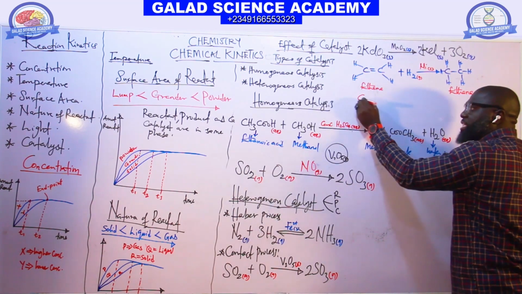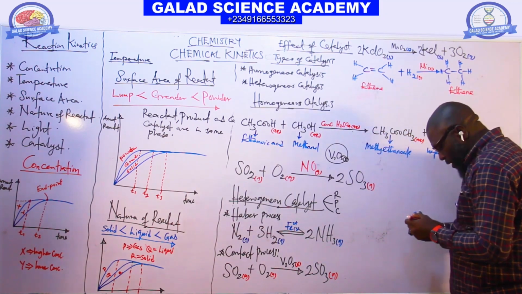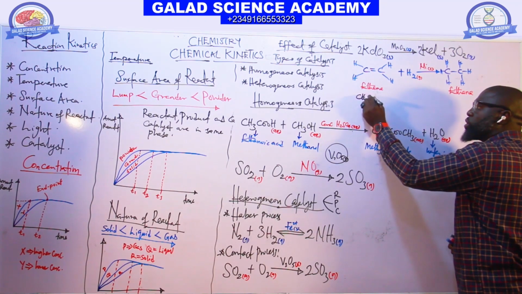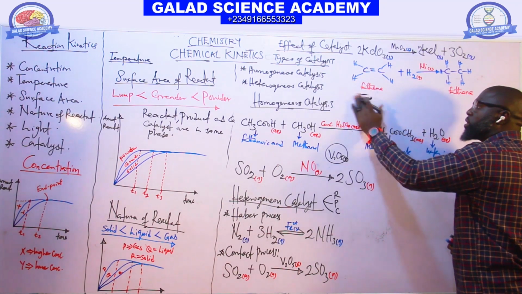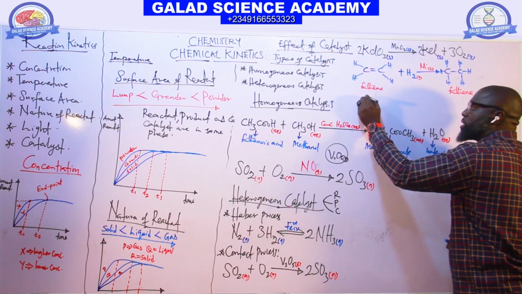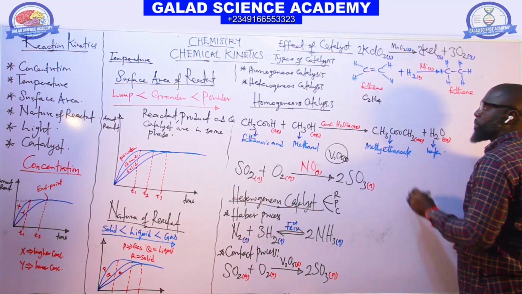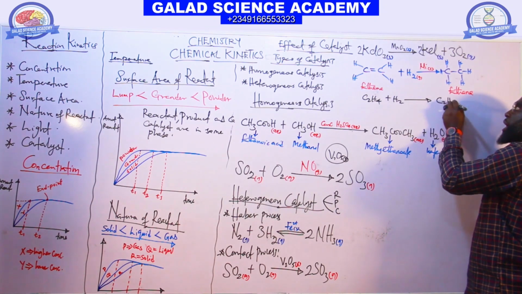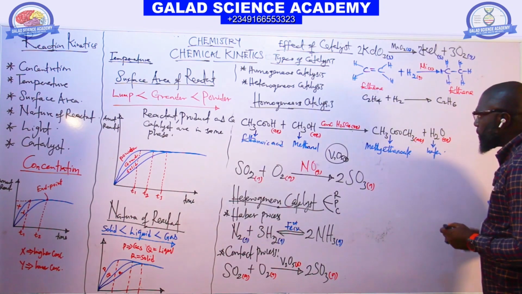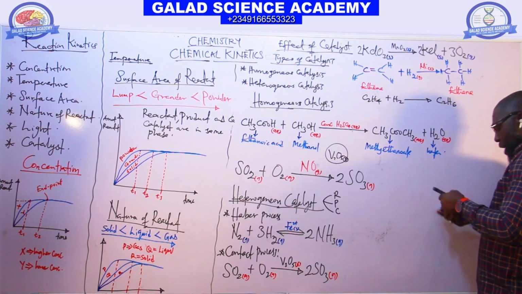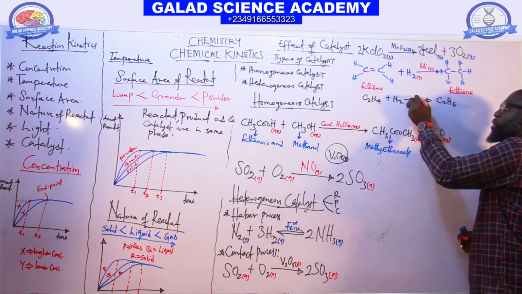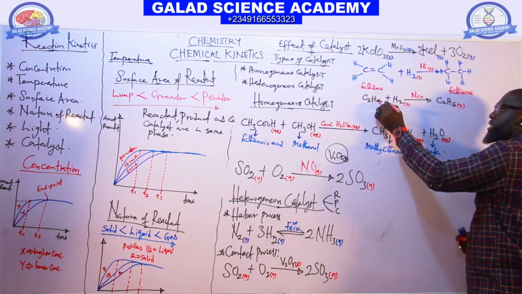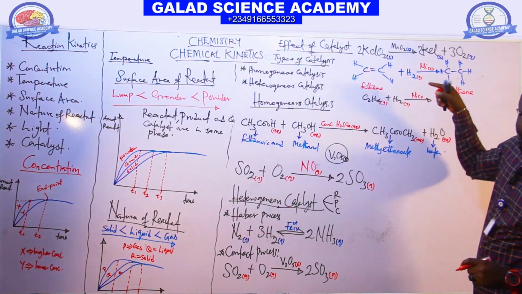So we can also write it in this form, the condensed formula: C2H4 plus hydrogen to give you C2H6. This is the same thing as the one above. We have nickel in the solid state and the reactants in the gaseous state.